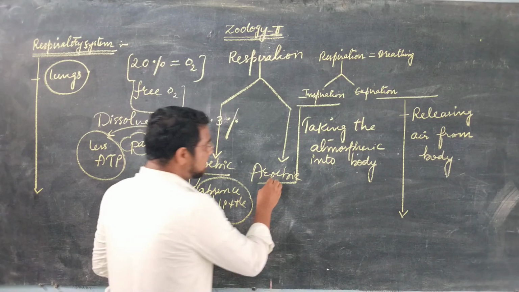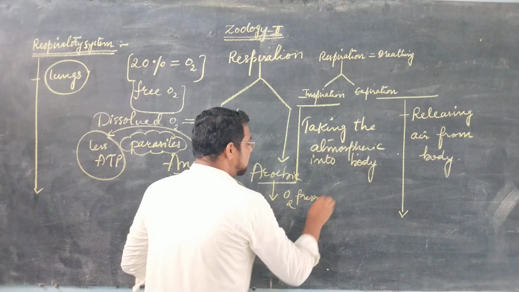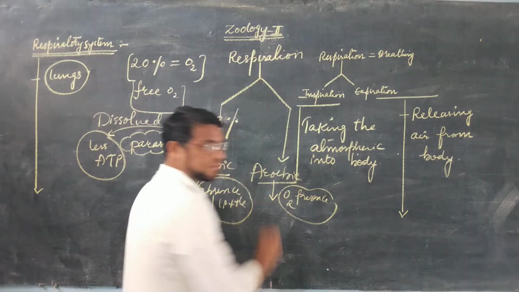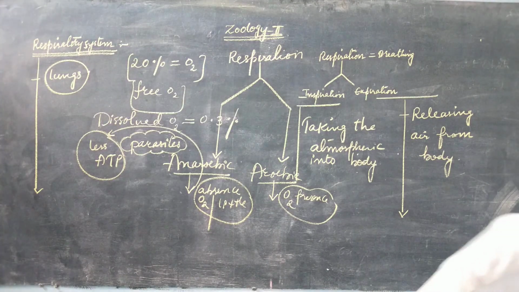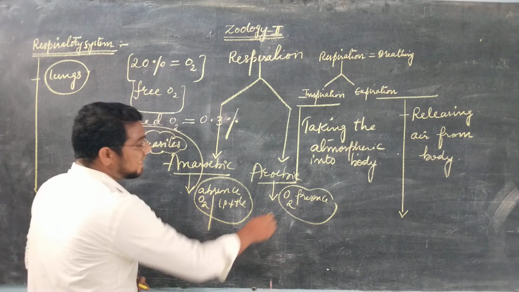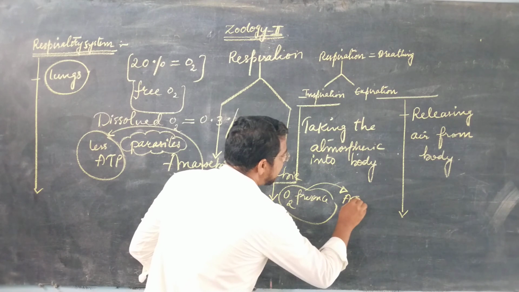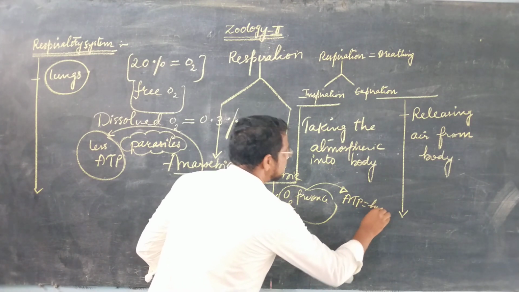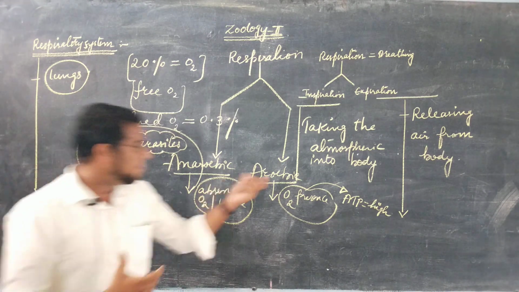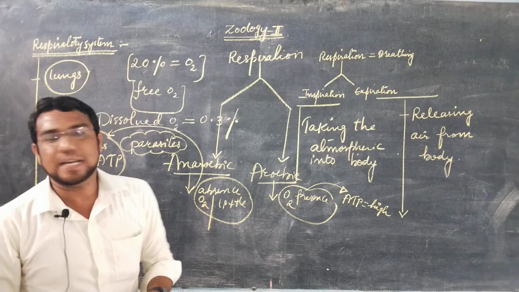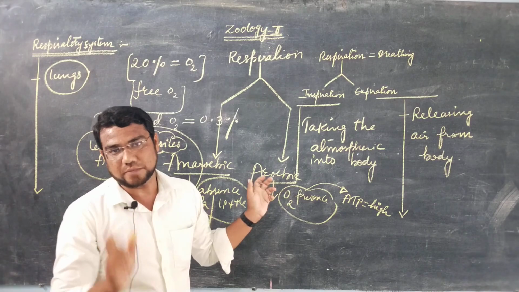In aerobic respiration, the respiration takes place in the presence of oxygen. Remember this carefully. Here the energy released in the form of ATP is very high. Why? Because here oxygen is present. We human beings respire in the presence of oxygen, and such type of respiration is called what? Aerobic respiration.